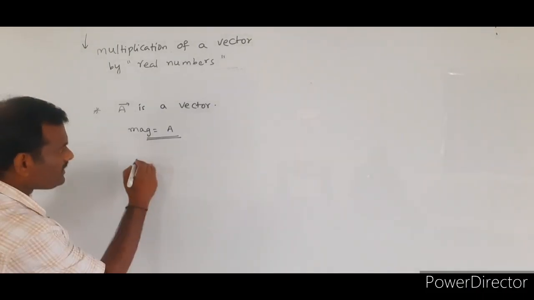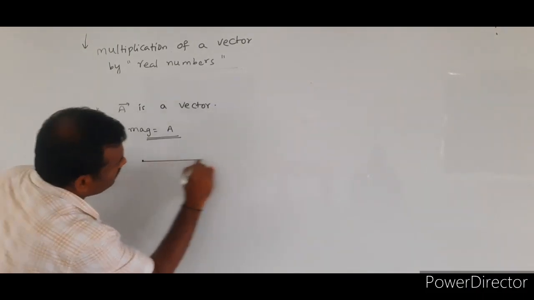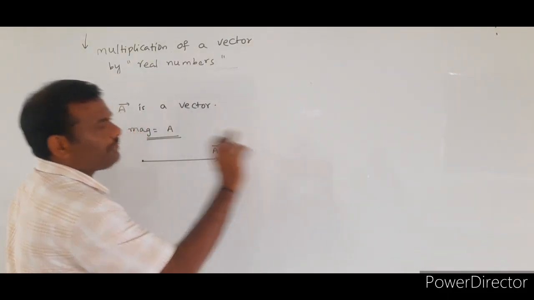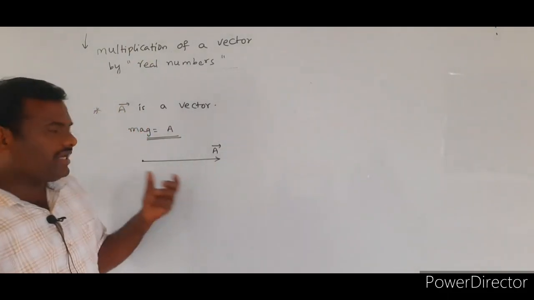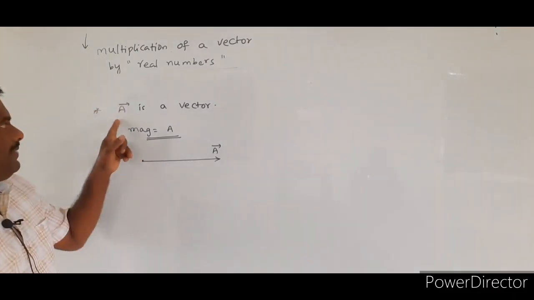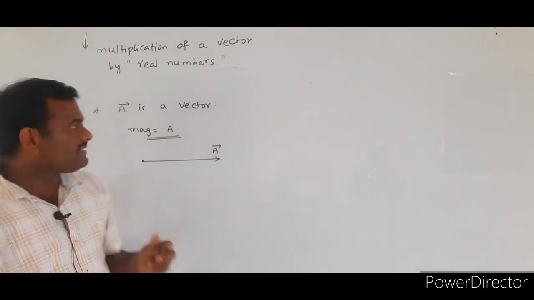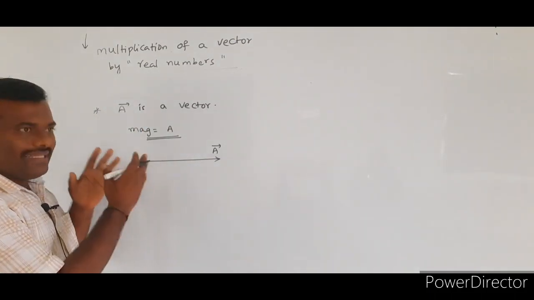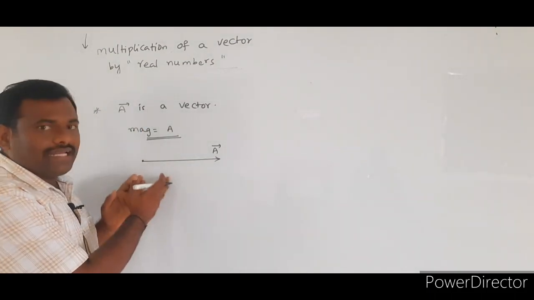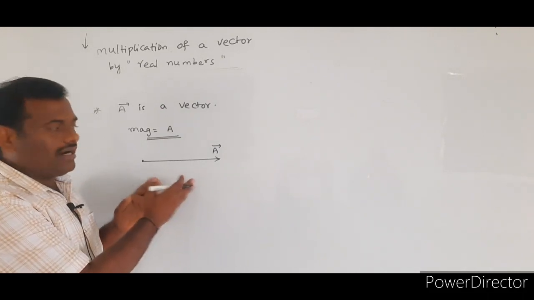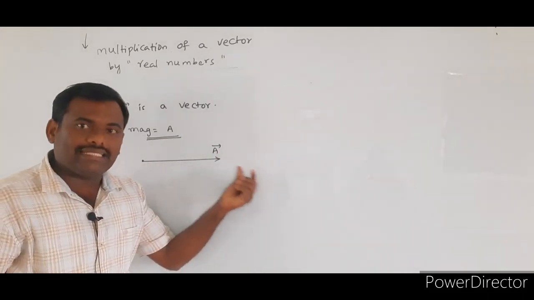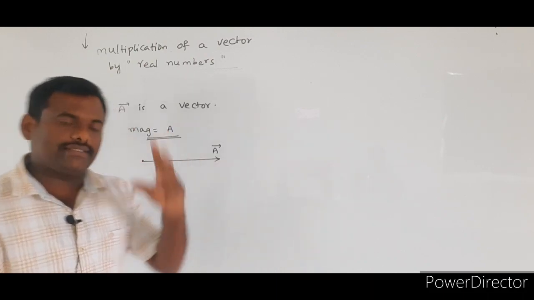Suppose we assume that the vector a bar is acting along the positive x-axis. Its magnitude is capital A. By the representation of the vector, I represent the vector a bar like this, with its direction along the positive x-axis.